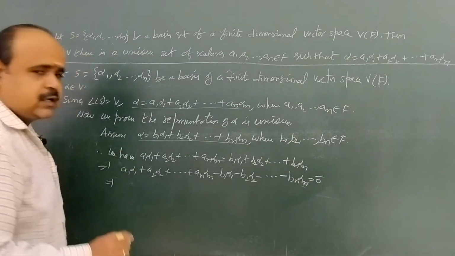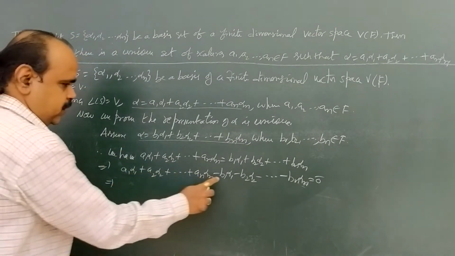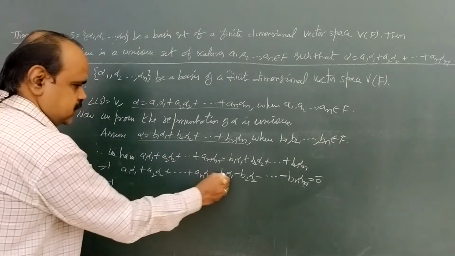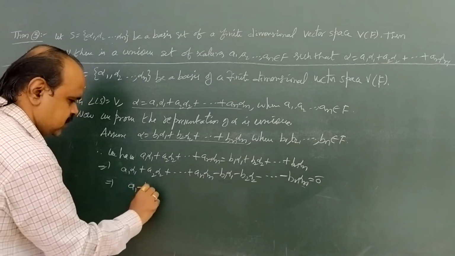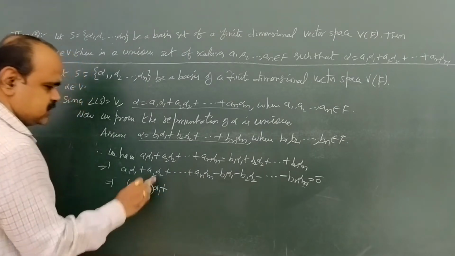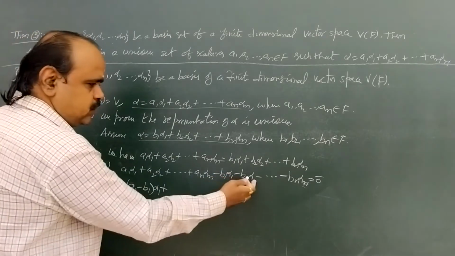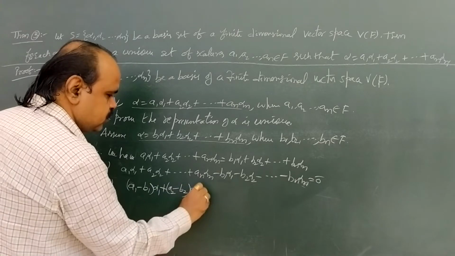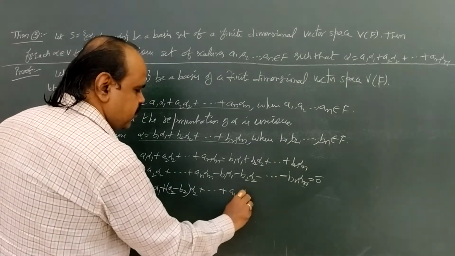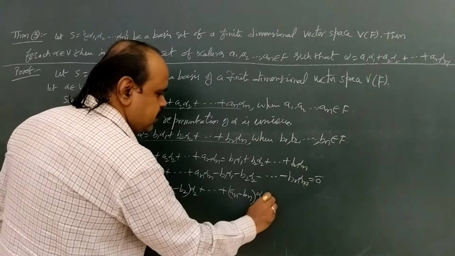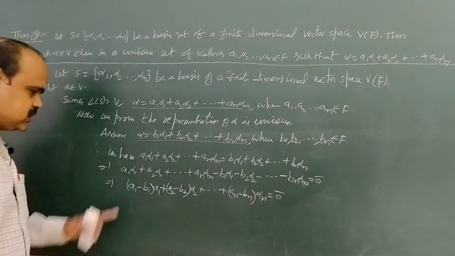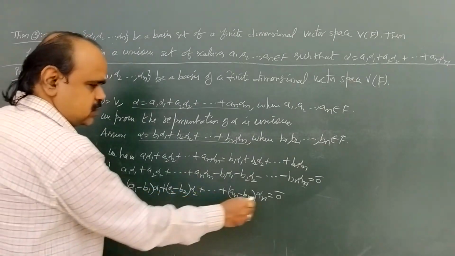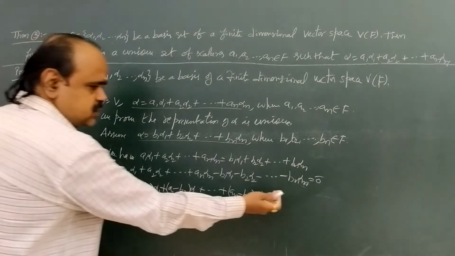So first of all, take common alpha 1: a1 alpha 1 minus b1 alpha 1 contains alpha 1. So if we take alpha 1 as common, a1 minus b1 into alpha 1 plus, next for alpha 2, a2 minus b2 into alpha 2, plus and so on plus an minus bn into alpha n equal to 0 bar. So please observe this. It is a linear combination of the vectors alpha 1, alpha 2 and alpha n. This linear combination is 0.